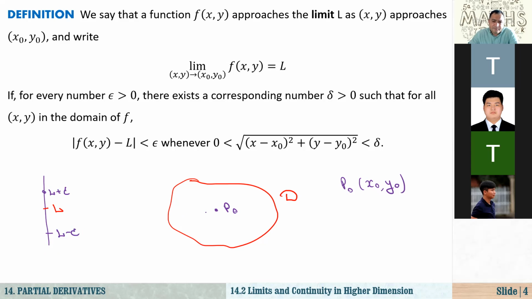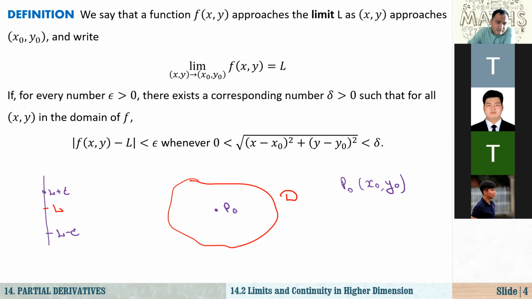So for every epsilon, that means, what is your precision? How close should I get to L so that we can use L as the value of the function at this point, at (x sub 0, y sub 0)? It depends on your precision. Maybe it is 0.1 or 0.01. It doesn't matter. If you show me any positive epsilon, right?